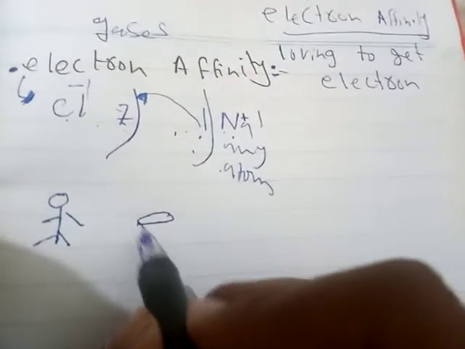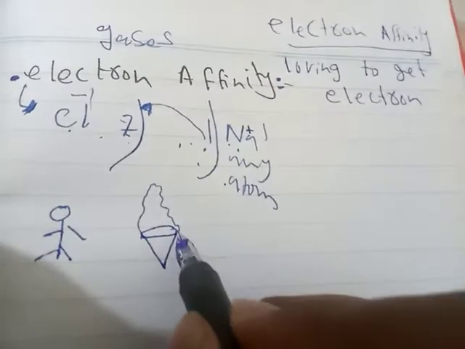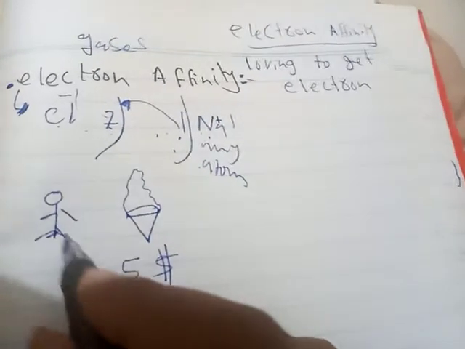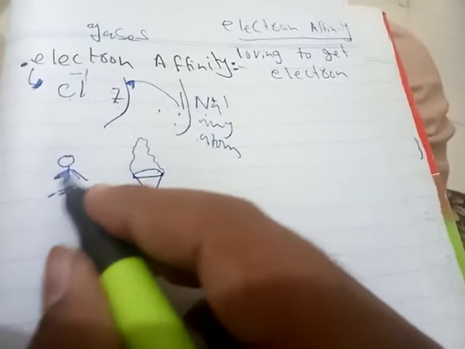For example, if there is a person who wants to buy a cone ice cream, and it has a $5 rate, how can he buy this? To buy this ice cream, he needs to do some work.